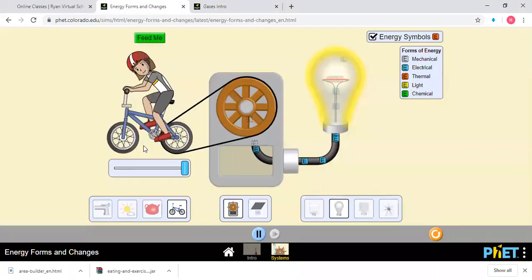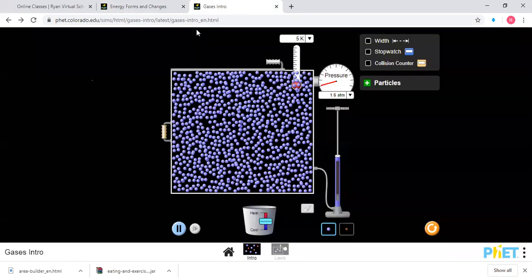Now today we learned how to get electricity from water, from solar, from thermal energy, and from mechanical cycling and other human activities, and we have learned about gases also.